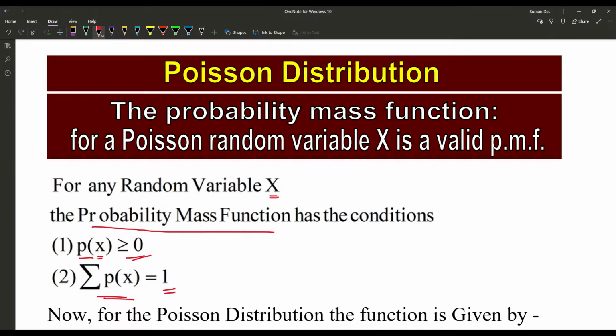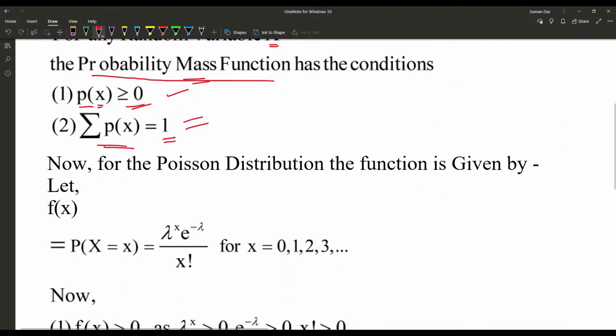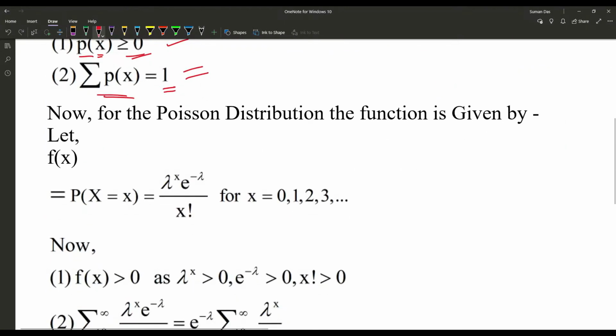So a Poisson distribution must be a valid PMF. Then we can check whether those two conditions for any probability mass function are also valid for the Poisson distribution or not. Let's check the Poisson distribution formula.